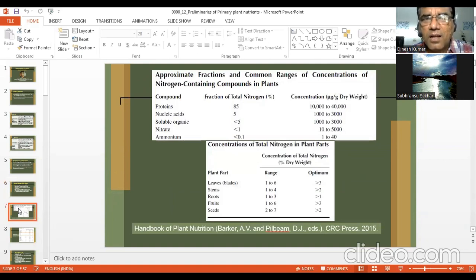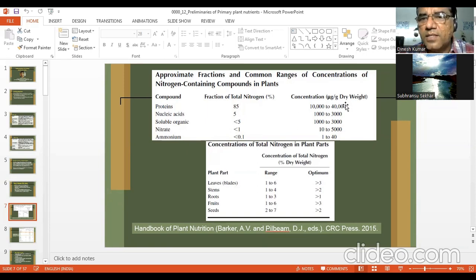Now you can see the approximate fraction and common ranges of concentration of nitrogen containing compounds in plant. Fraction of total nitrogen: whatever nitrogen is there in the plant system, 85% of that is in proteins. 85% of nitrogen in plant body is in proteins. Then 5% is in nucleic acid. And then less than 5% is soluble organic nitrogen. Then less than 1% is nitrate, and less than 0.1% is ammonium.